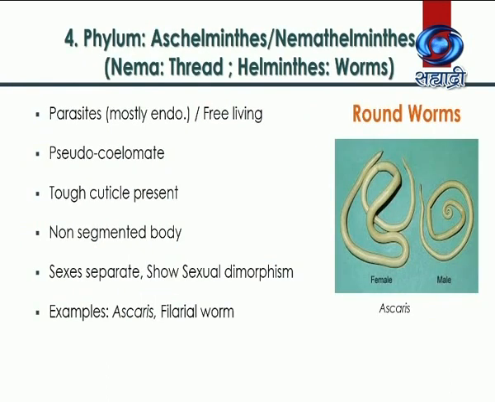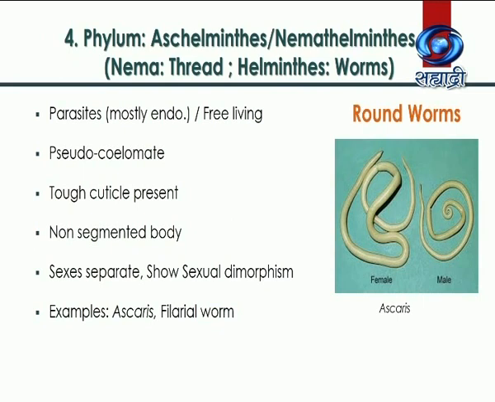The fourth phylum is phylum Aschelminthes. Sometimes it is also referred to as Nemathelminthes. The body of Aschelminthes is circular in cross-section. Hence, these members are referred to as roundworms.